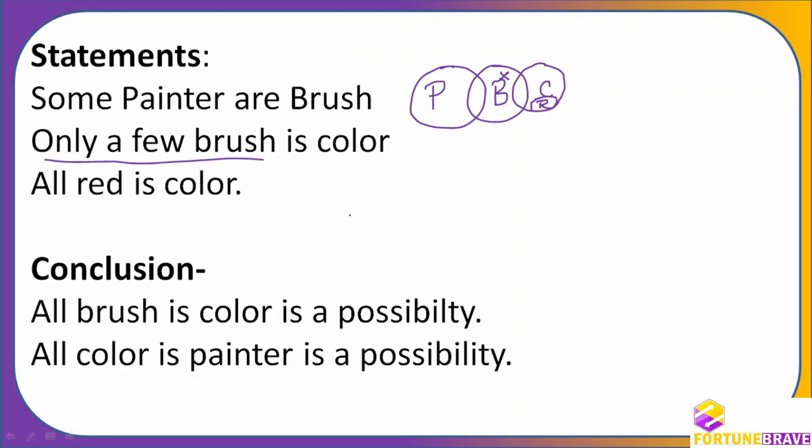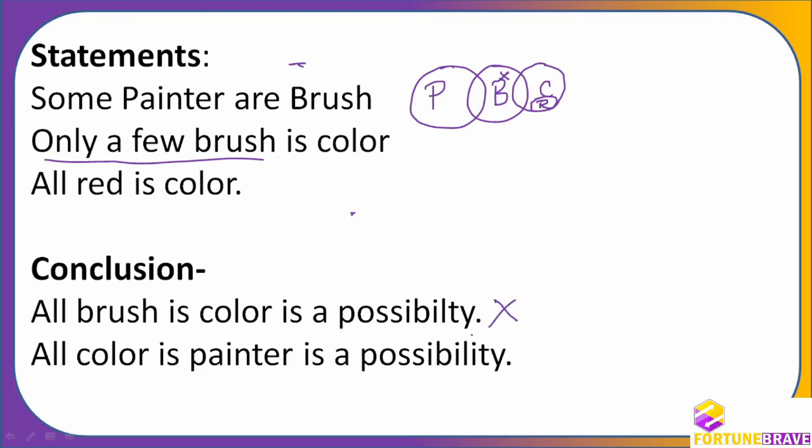All brush is color. Is it possible? It's not possible. Why? Because they are saying only a few brushes color. When I say only a few brushes color, all brush cannot be color. It means some brush should be inside color and some brush should be outside color. Therefore, this cross mark is there. This part cannot go inside color. So therefore, this is not possible.